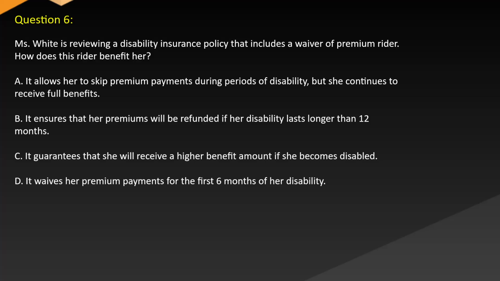Question 6. Ms. White is reviewing a disability insurance policy that includes a waiver of premium rider. How does this rider benefit her? A. It allows her to skip premium payments during periods of disability, but she continues to receive full benefits. B. It ensures that her premiums will be refunded if her disability lasts longer than 12 months. C. It guarantees that she will receive a higher benefit amount if she becomes disabled. D. It waives her premium payments for the first 6 months of her disability.